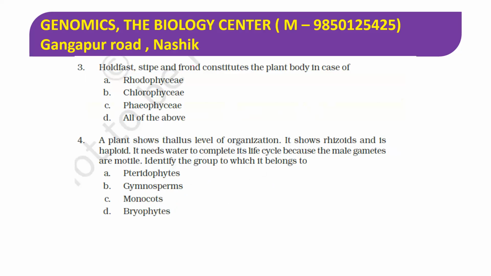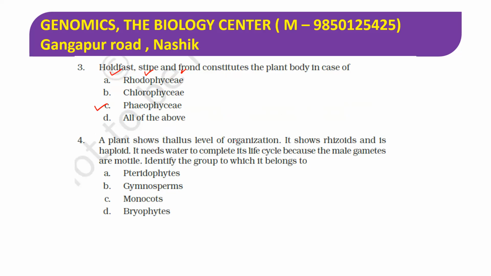Okay, holdfast, stipe and frond constitute the plant body in case of Phaeophyceae. So Phaeophyceae plant body, this is the algae which is not having well-developed root and stem-like structure. Instead, they are attached to the substratum by the holdfast. They have a stalk which is called a stipe, and they have a leaf-like photosynthetic organ which is called a frond. So the right choice is Phaeophyceae.